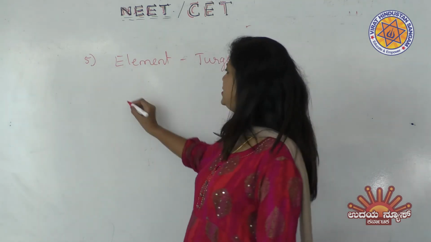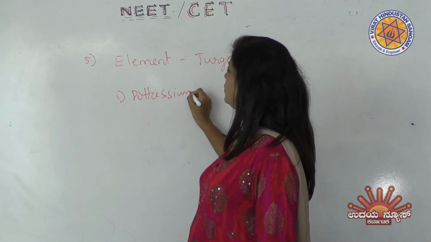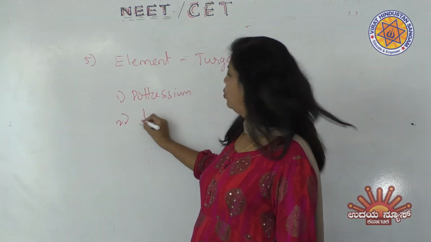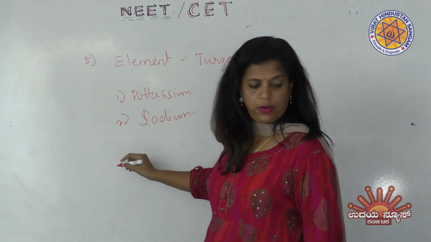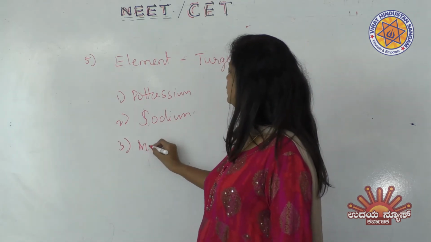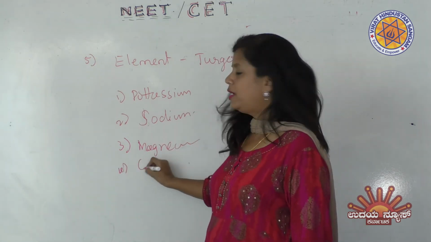First one is potassium. Second one is sodium. Third one is magnesium. And the fourth one is calcium.